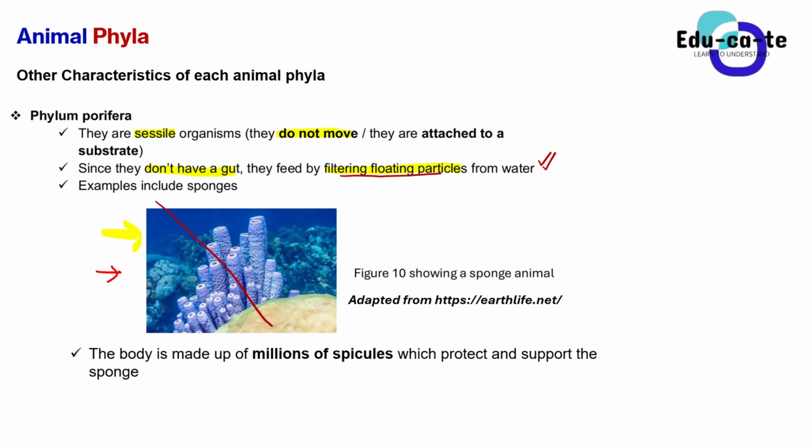Yeah, so in this case, this is known as the phylum Porifera. So this is the most poorly developed animal ever. It doesn't have a gut, it doesn't have a mouth or an anus, it doesn't even move. It cannot even move, okay?